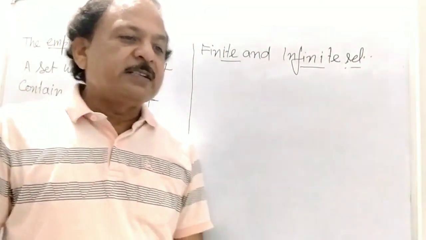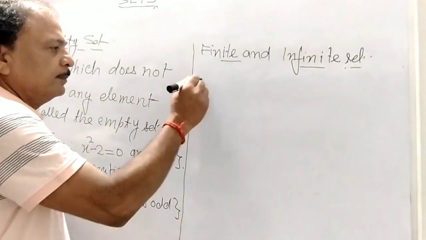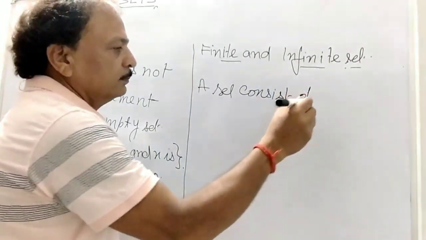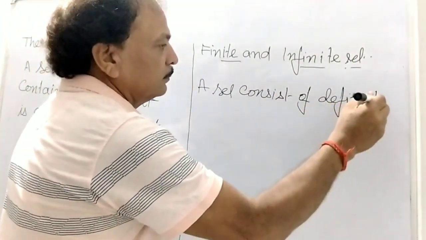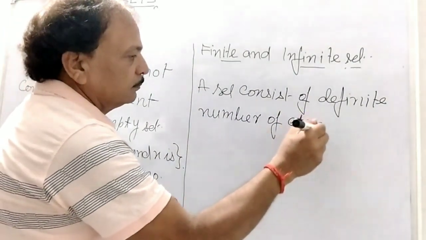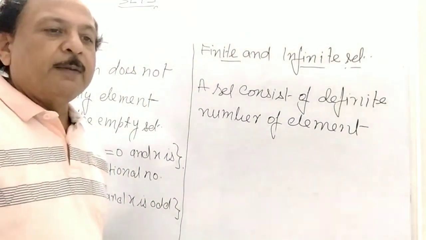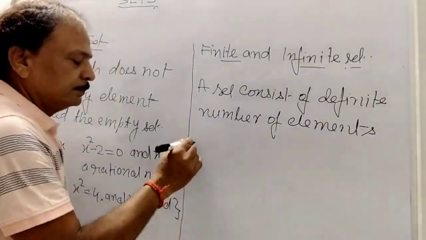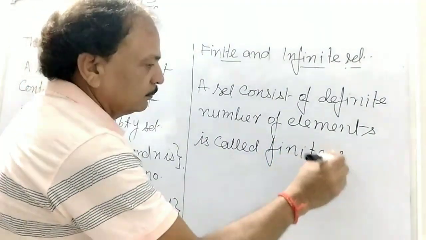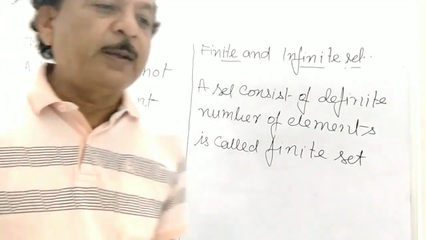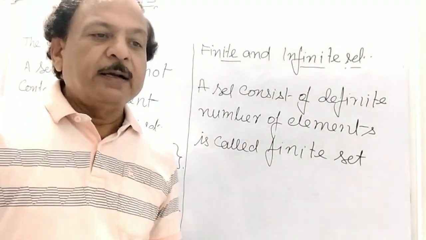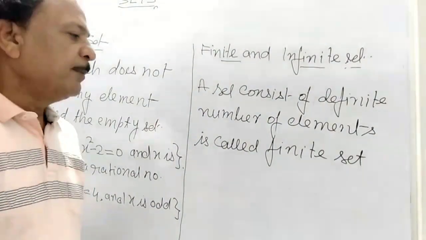So now let us see. A set consists of a definite number of elements is called a finite set.